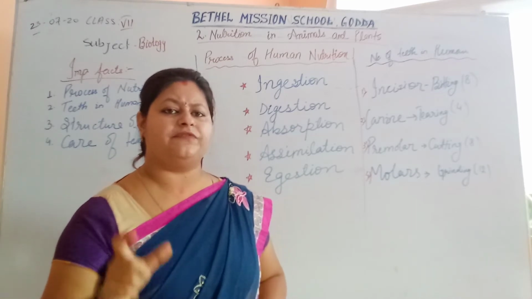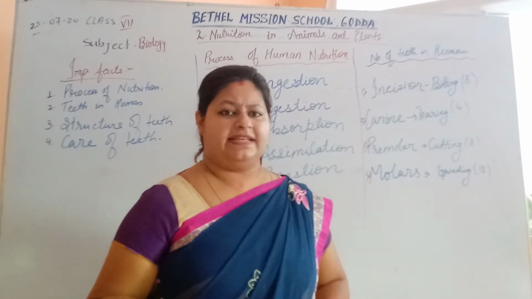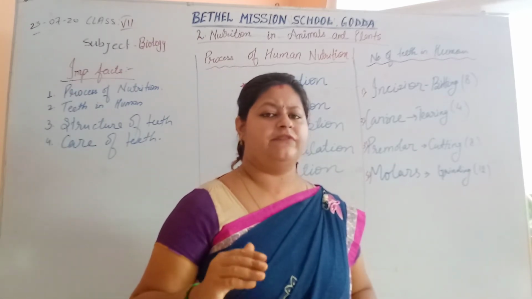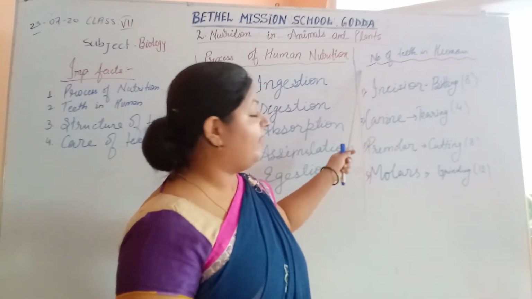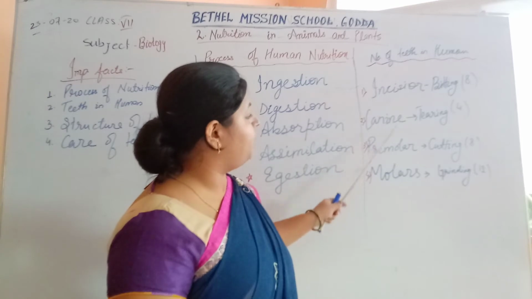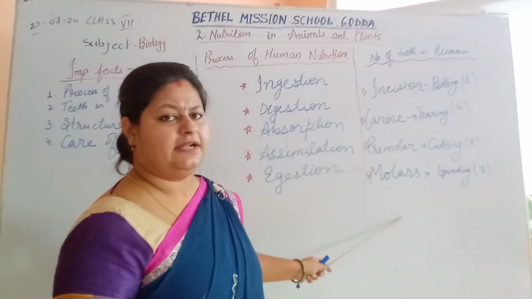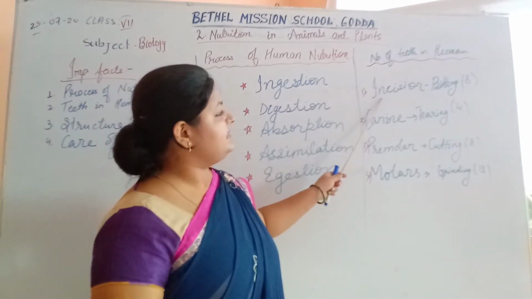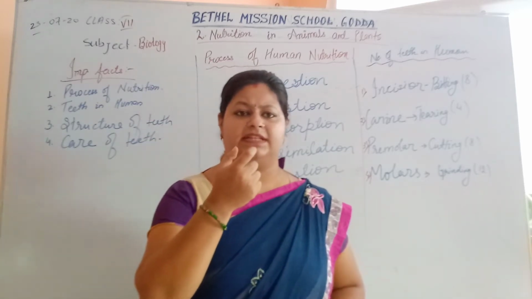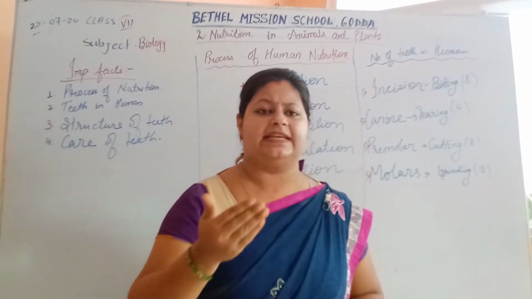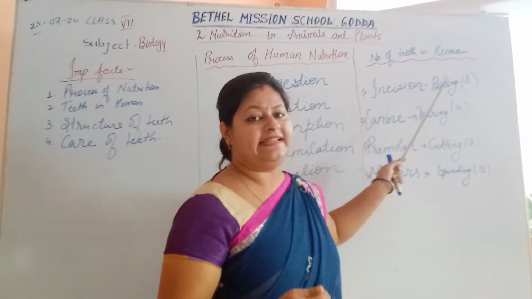Temporary teeth are the teeth which we have up to a certain age, you can say the milk teeth. These temporary teeth break down and then the permanent teeth grow. The permanent teeth are of 4 types: incisors, canines, premolars and molars. Incisors are the first 4 teeth in front of our set of teeth. The first 4 teeth which you see are the incisors, and they are helpful in biting and cutting.